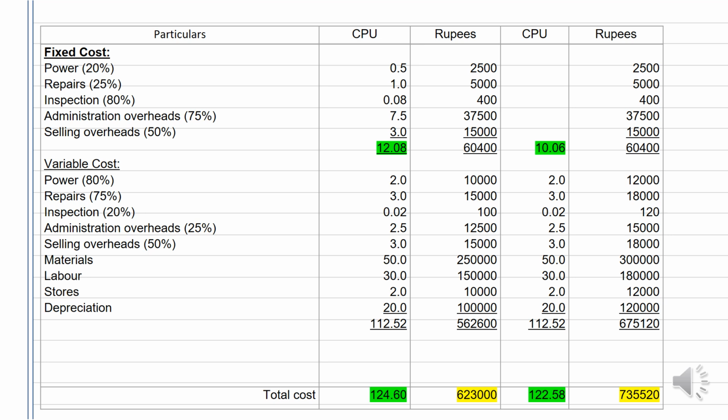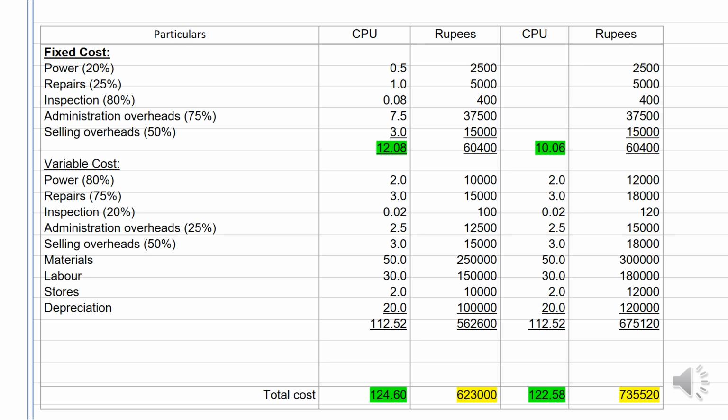So the columns presentation will be particulars, 5,000 units cost per unit rupees, and 6,000 units cost per unit rupees. So fixed cost, if I look at it very carefully: power, repairs, inspection, administration, selling overheads. Percentage is representing that part of cost which is based on the question given. Variable likewise. Now depreciation, if you consider variable, this would be the answer. If you consider fixed, the answer would be changing. Please mind it.